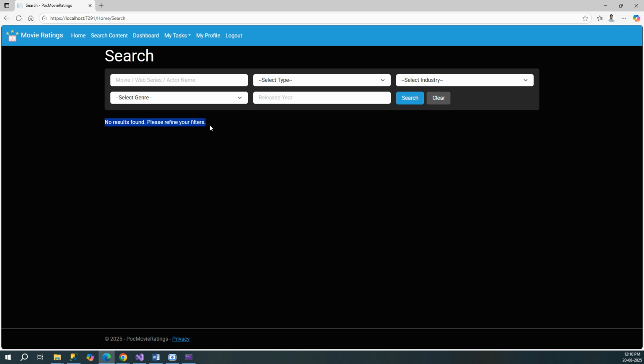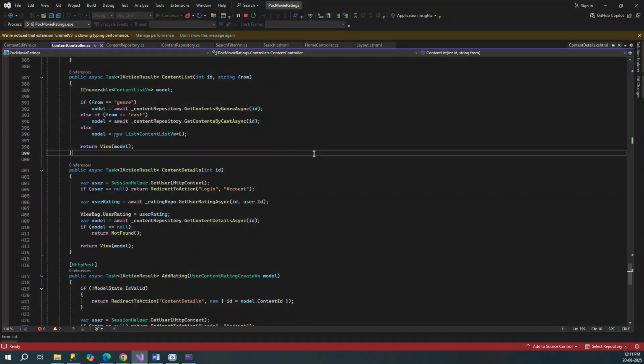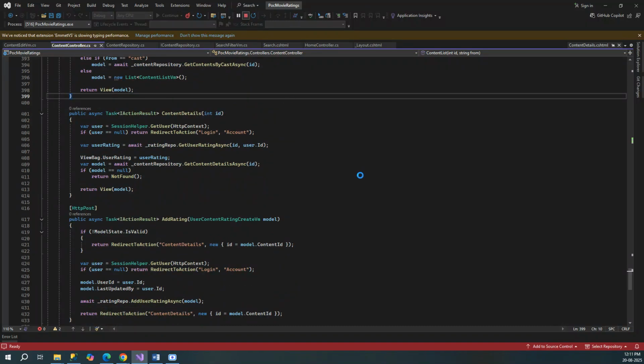This we can hide. Okay, so this message is appearing every time. So if the search button is clicked only, then only we should display this, otherwise not, right? And let me see what clear is doing over here. Let me just search clear. Okay, so it redirects us back to this page, so that is good. But let's hide this actually. So what do we need to do? Let me stop the application.